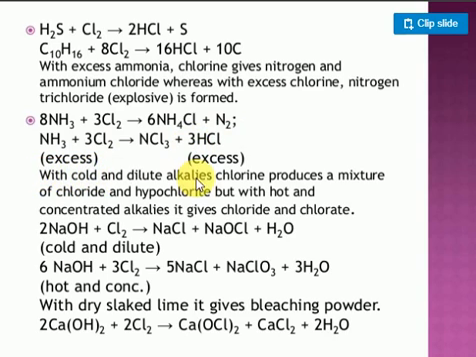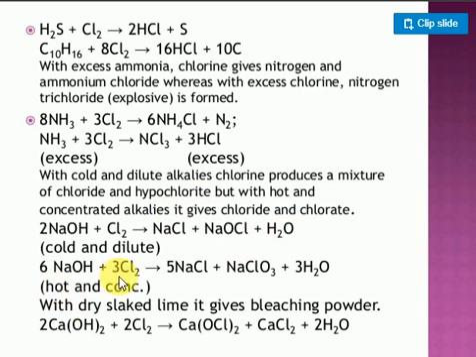Generally, with cold and dilute alkali, it is very important, chlorine gas produces a mixture of products. One is NaCl, the next one is hypochlorite. But with hot conditions, the product will be various. Very important: when sodium hydroxide is cold and dilute and you pass chlorine gas, what will we get? Sodium chloride along with NaOCl, which is called sodium hypochlorite, along with one water molecule coming together.